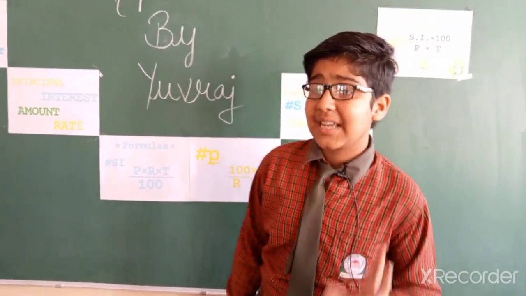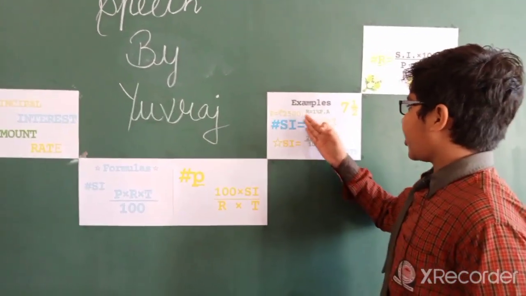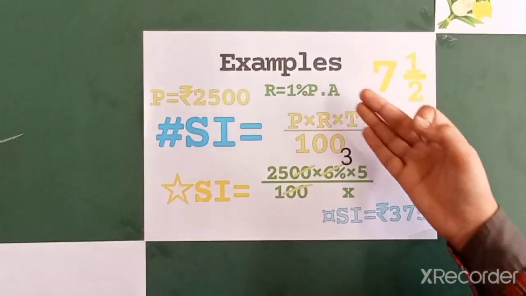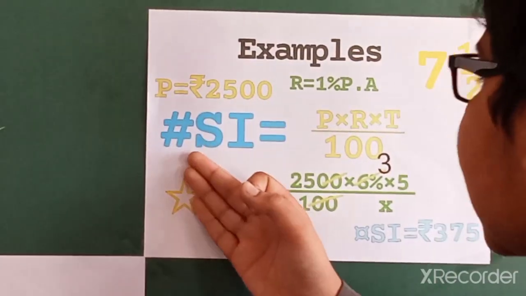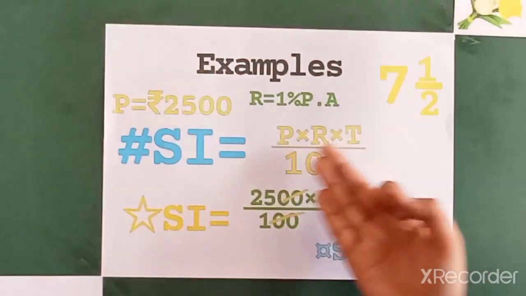Friends, I think you understand all these important formulas. Here is a short example. The principal is 2,500 rupees, the rate is 6% per annum and the time is 7 1/2 years, which is a mixed fraction. The simple interest formula is principal multiply rate multiply time upon 100.